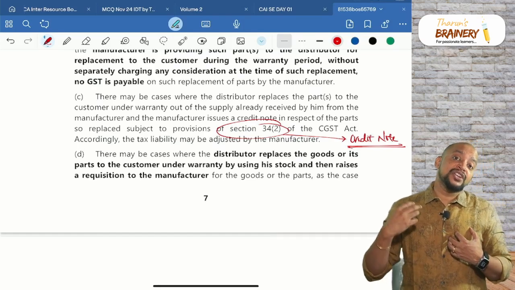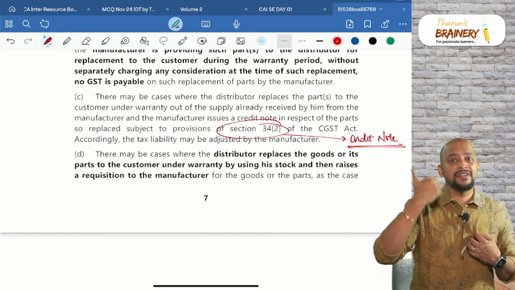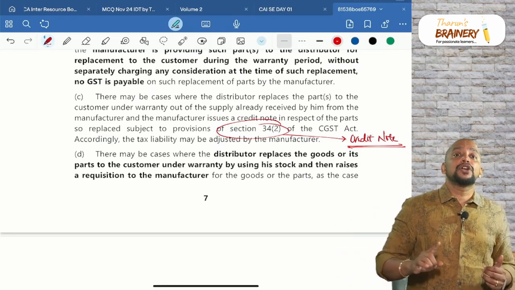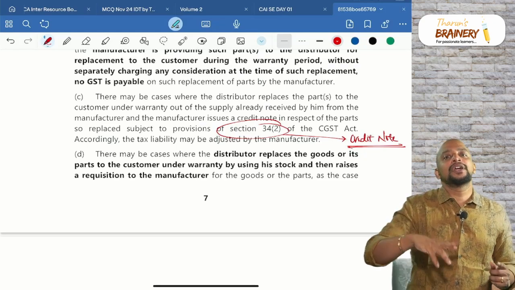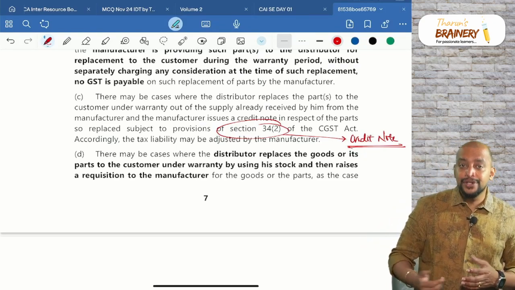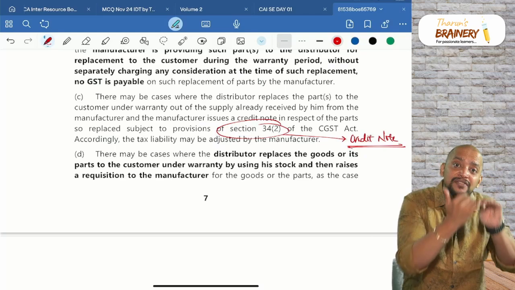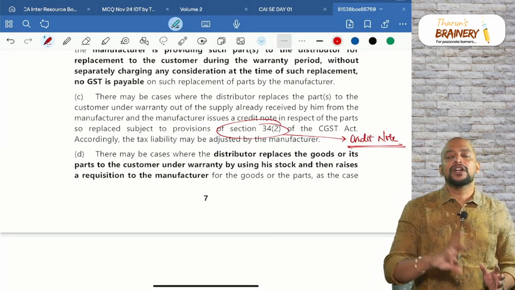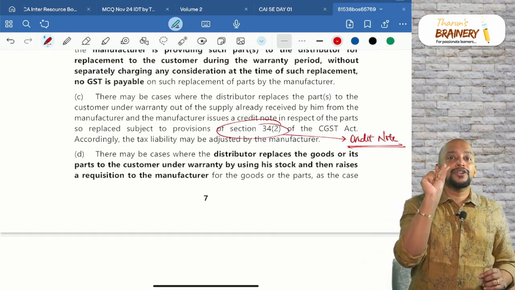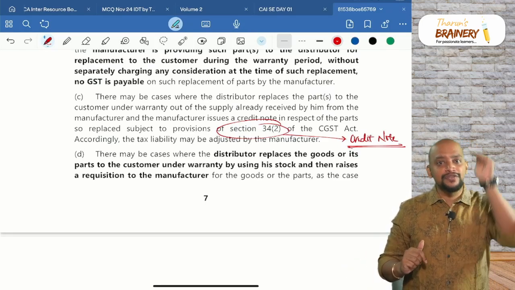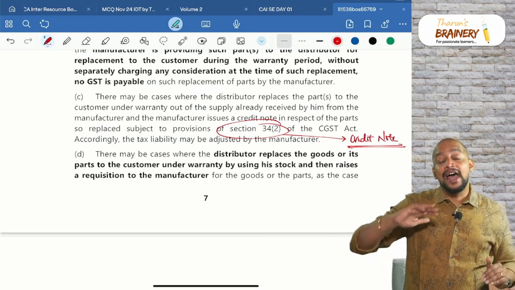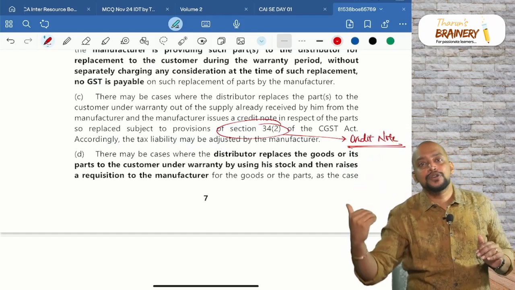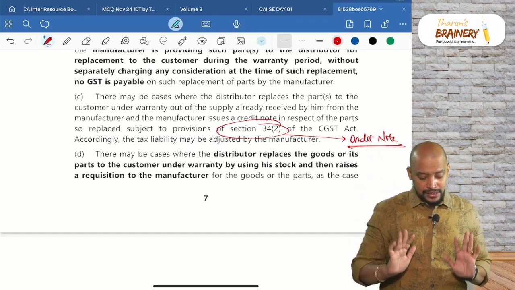Here, the manufacturer initially raised an invoice for 100 numbers. Now the customer, that is the recipient, the service center, is required to pay only for 99, so for 1 unit they are giving a credit note, because of which the manufacturer's liability will come down to that extent. The tax component of the credit note will be reduced from the supplier's liability, and the recipient, who would have taken ITC on the basis of the invoice, will now see that ITC also come down. Okay, that is about this credit note.